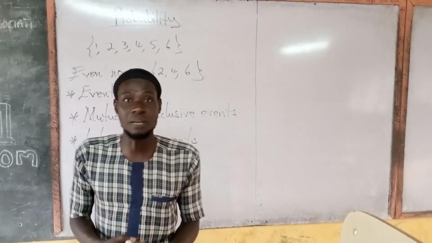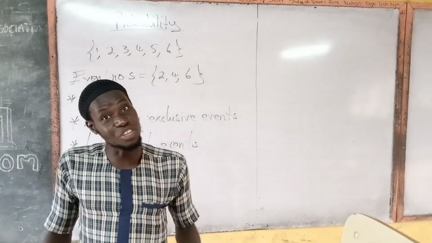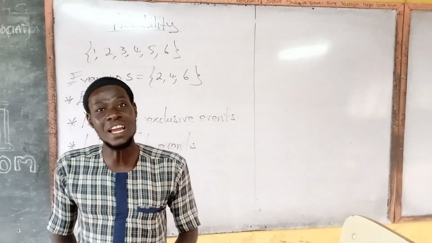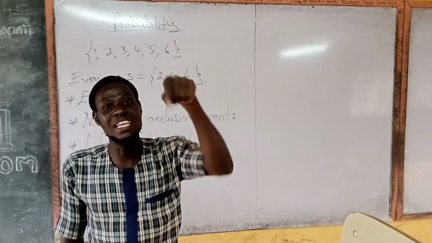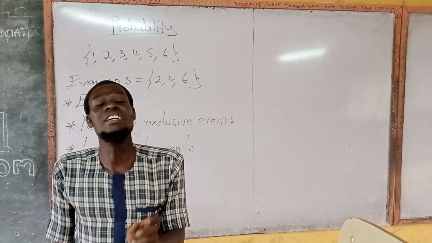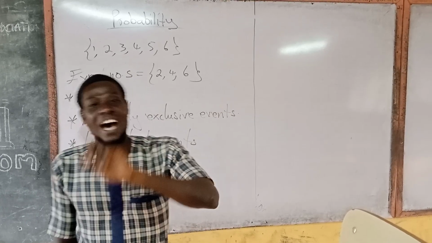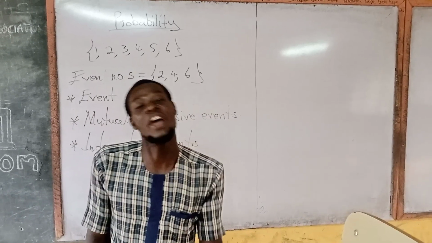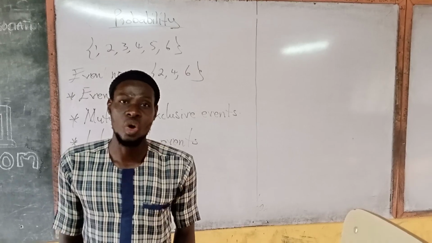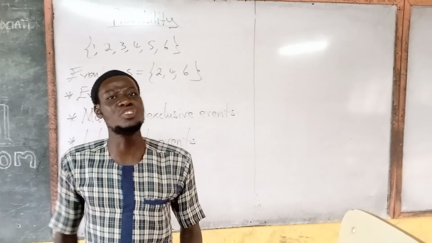Independent events. Example, if we decide to throw two dice once, we are saying that the result for obtaining an even number in the first throw doesn't affect the result for throwing an odd number in the second throw. In other words, we can get an even number from the first throw and an odd number from the second throw, from that single experiment that we perform for throwing the two dice once.